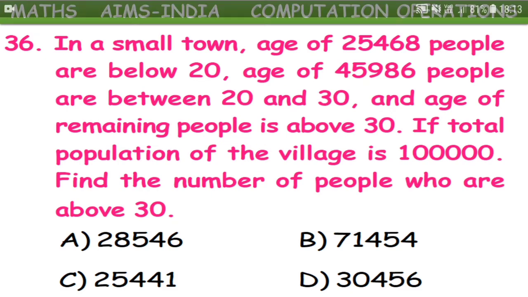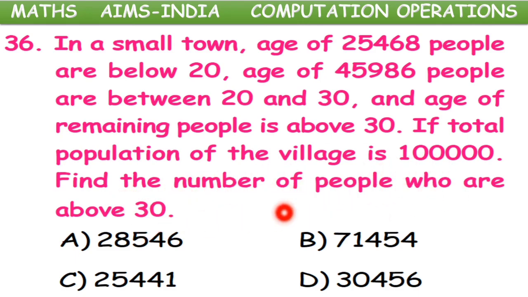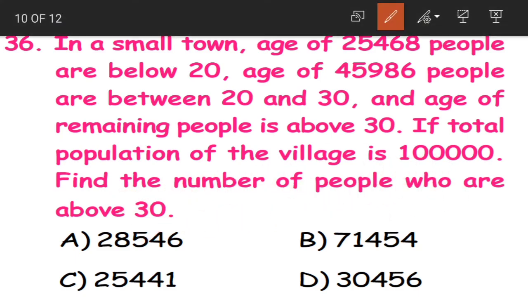Next question, number 36. In a small town, age of 25,468 people are below 20. Age of 45,986 people are below 20 and 30. And age of remaining people is above 30. If the total population of the village is 1 lakh, then find the number of people who are above 30. Yes, children, what should we do here? We should first add the remaining population and subtract it from the total population.